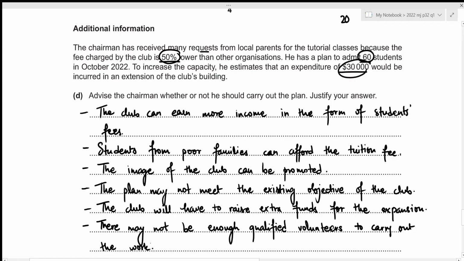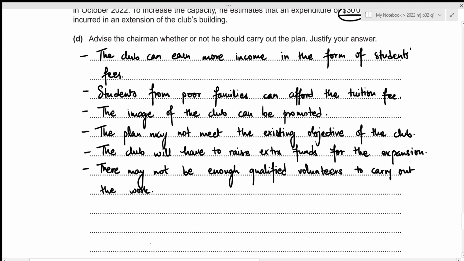Alright, now based on these factors, we need to advise the chairman whether or not he should carry out the plan. Now, there is no right or wrong answer in these kind of questions, but since we will be earning more income in the form of student fees, and this will also create a brand image for our club, I would suggest the chairman to carry out this plan. So let's write down that decision clearly. The chairman should carry out the plan.